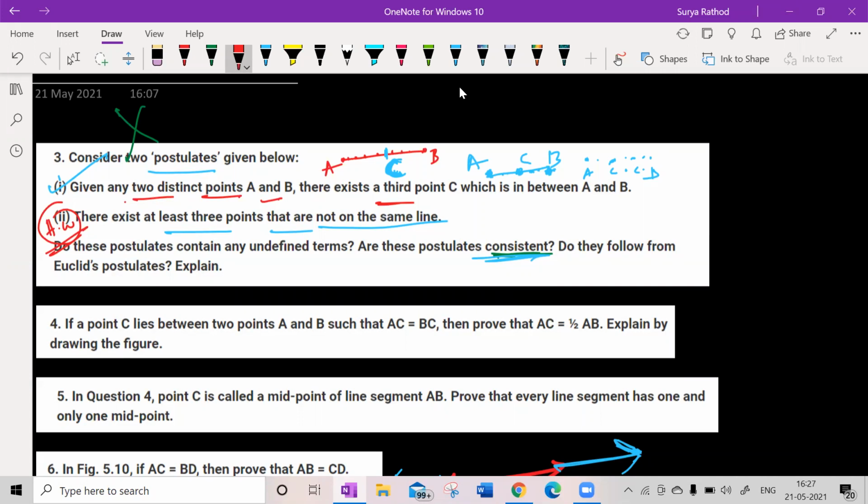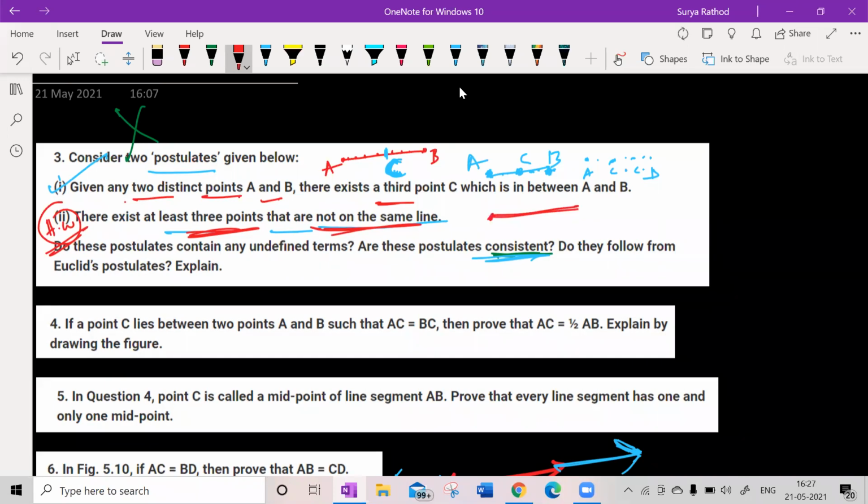It is possible, it is satisfied, but the condition is what? There exists at least 3 points. He's saying there are at least 3 points. Is there any possibility of plotting only 3 points between two lines? There exist at least 3 points that are not on the same line. Look at this here, not on the same line.